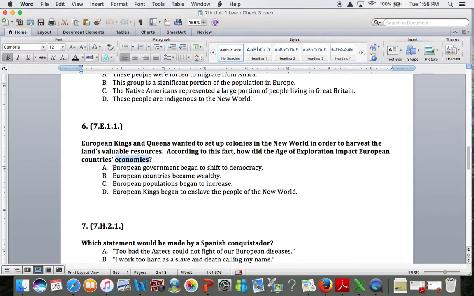A, European government began to shift to democracy. Answer choice A has nothing to do with economy, nothing to do with money. It's incorrect. B, European countries became wealthy. There's the word wealthy. Wealthy is related to money, and money is the definition of economy. So B looks like it's going to be the best answer. Let's check letter C. European populations began to increase. Population has nothing to do with economy, so C is incorrect.